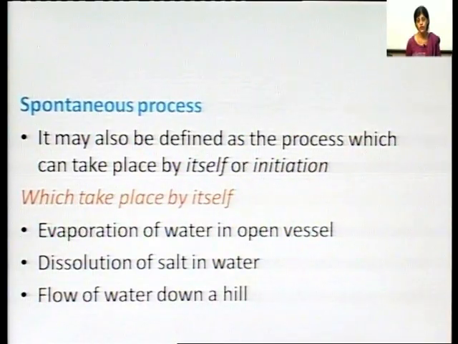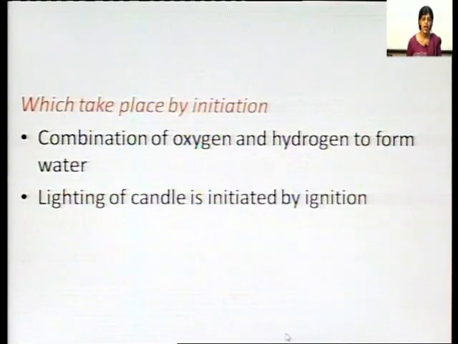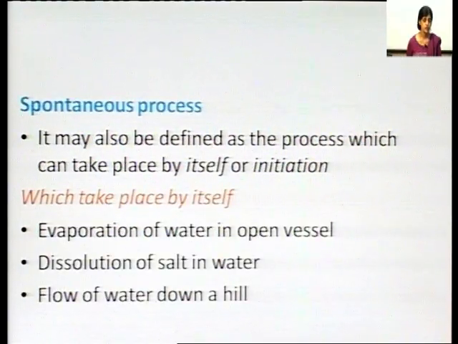If water is flowing down the hill, it is a spontaneous process, or if evaporation is taking place in an open vessel, this is a spontaneous process. So, a spontaneous process is a process which takes place by itself, and it can take place by initiation also, like the combination of oxygen and hydrogen to form water, or the lighting of a candle, which is also started by initiation. So, these are spontaneous processes.